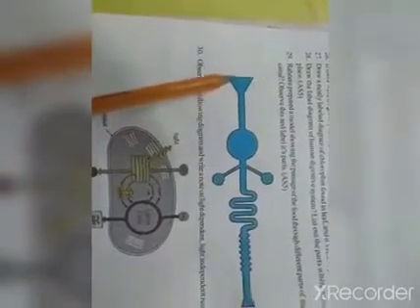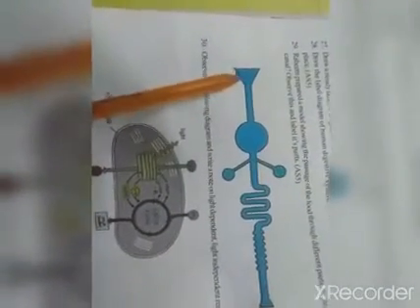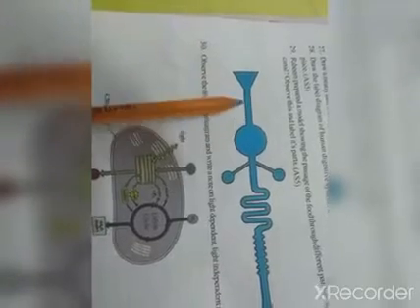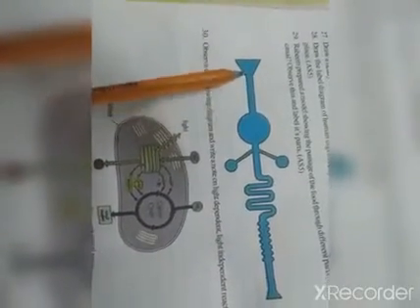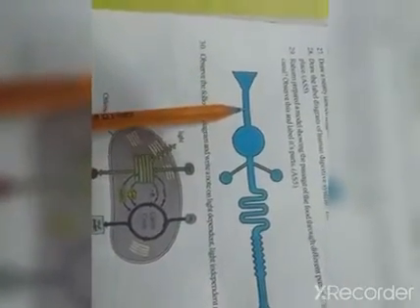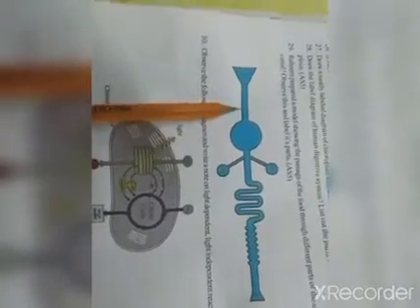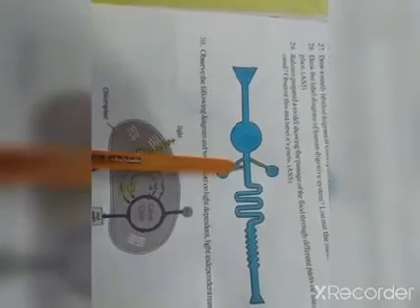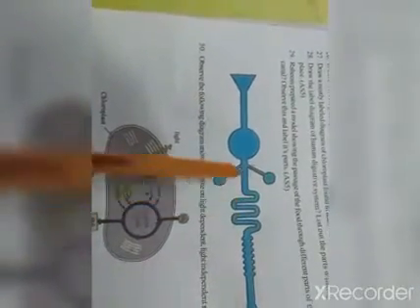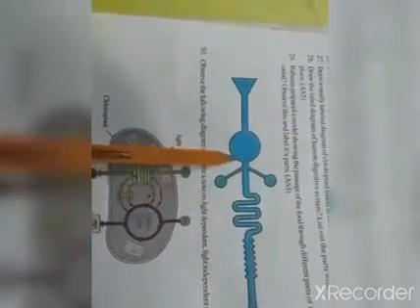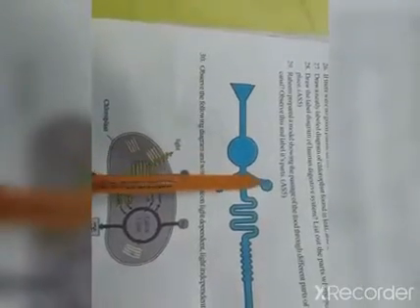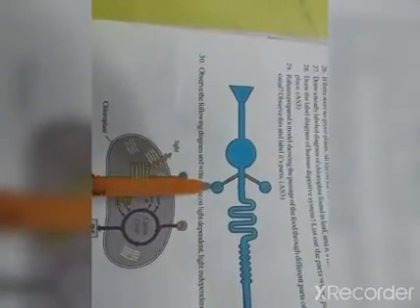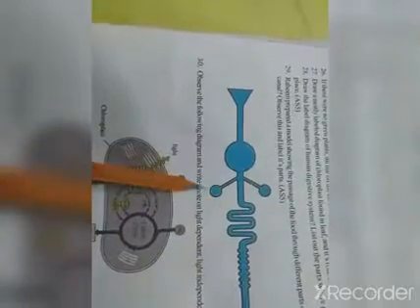What do you know about this? Let us imagine this is the mouth. The mouth is attached to a tube like structure. That tube is called the esophagus. Next, this is the stomach. The stomach is attached to the small intestine. In between the stomach and small intestine, there is the liver, and another one is the pancreas. Next, this is the small intestine.